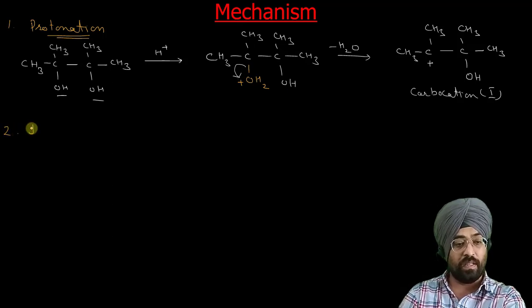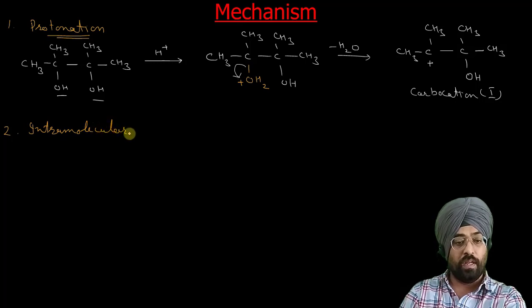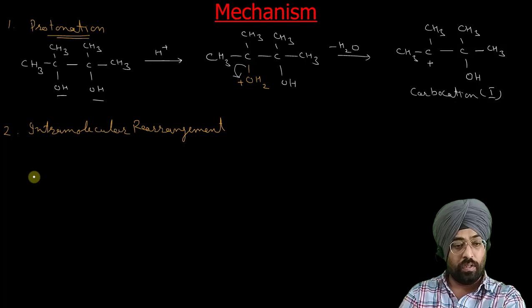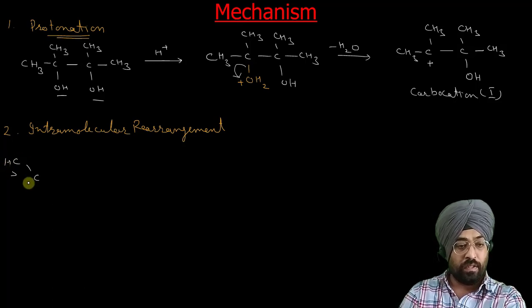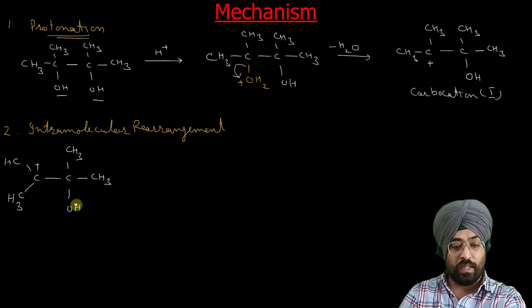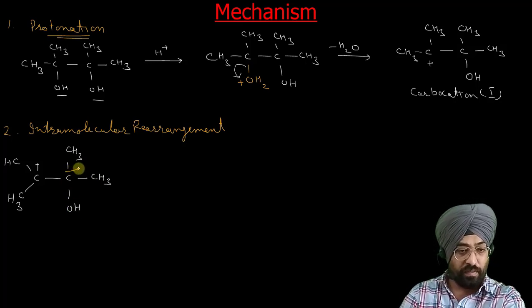So the second step is intramolecular rearrangement. How does it take place? Let us understand this. There is a migration of one of these alkyl groups.